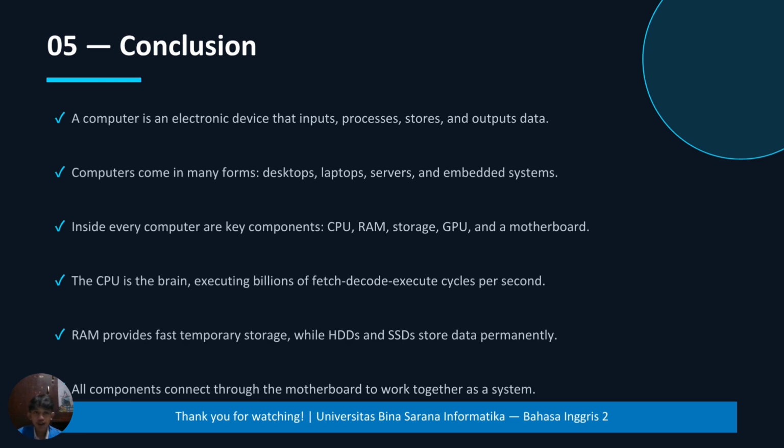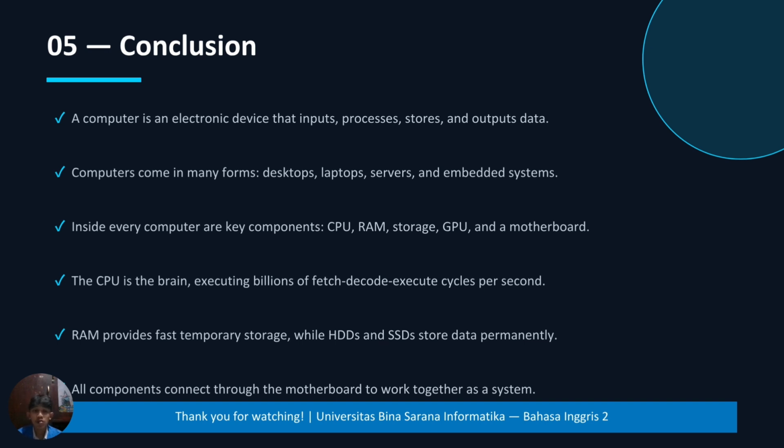Before we finish, let me summarize the key points of the presentation. First, a computer is an electronic device that handles input, processing, storage, and output of data. Second, computers come in many forms, including desktop, laptop, server, and embedded systems. Third, every computer has key components such as the CPU, RAM, storage, GPU, and motherboard.